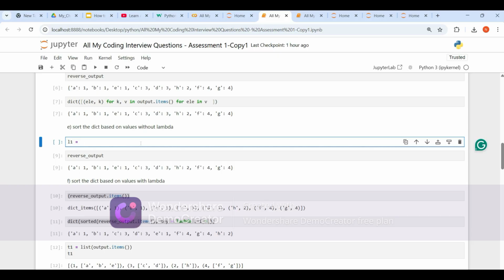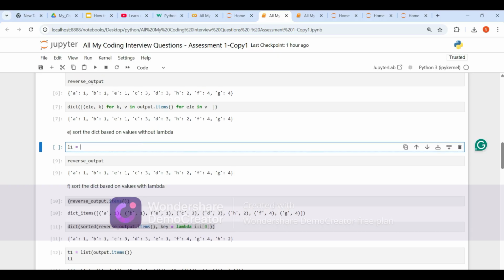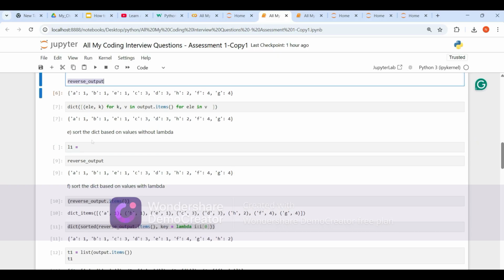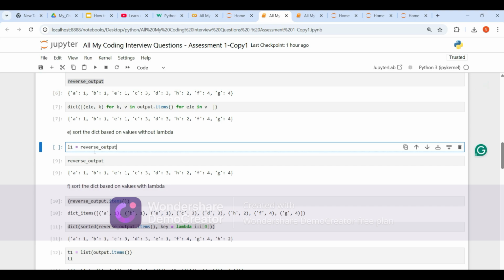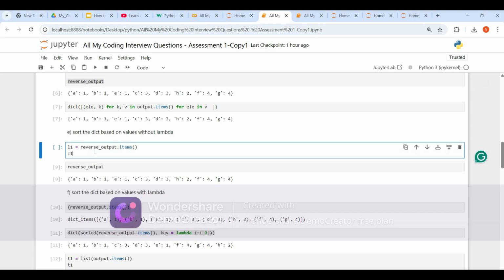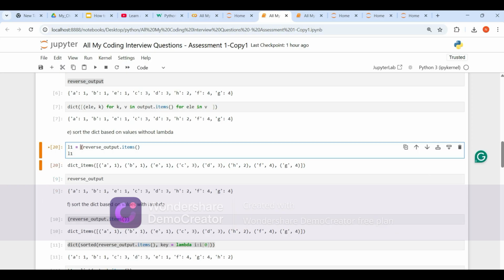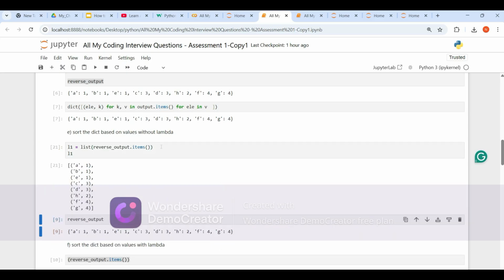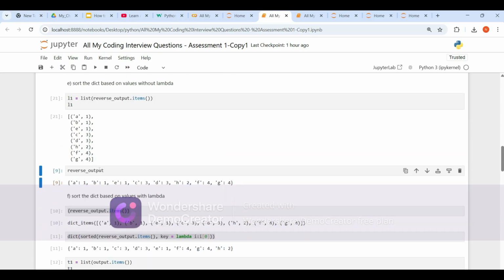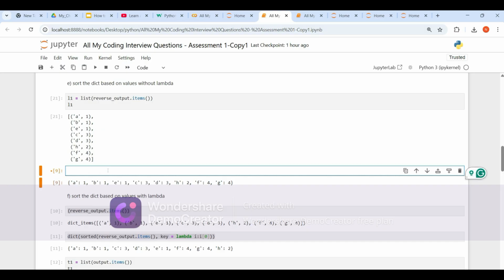So L1 is equal to reverse output dot items. Let's print L1. But it is a dictionary view. Let's convert it into a list by adding list at the beginning. Now it is a big list, right? Now we can go through each and every element using a for loop.